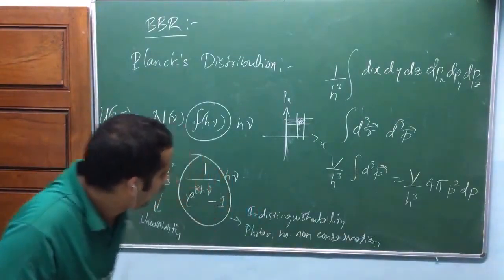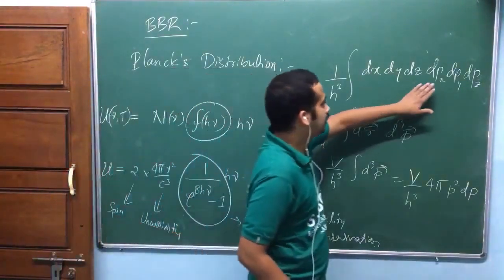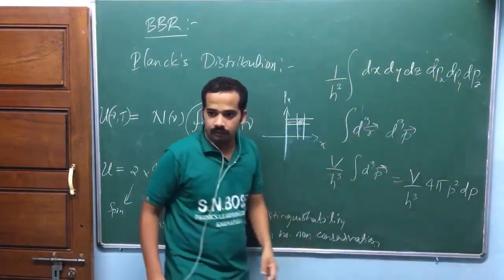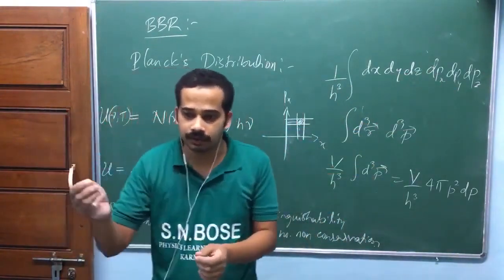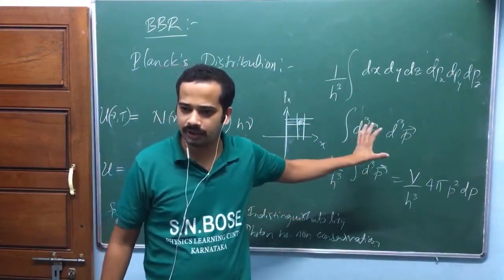"What is in your phase space is three-dimensional." No. This phase space, look at here, 1, 2, 3, 1, 2, 3, total 6 dimensions. For a particle in 3 dimensions, phase space will be 6 dimensional. I'll explain this one. Okay, don't worry about this part.